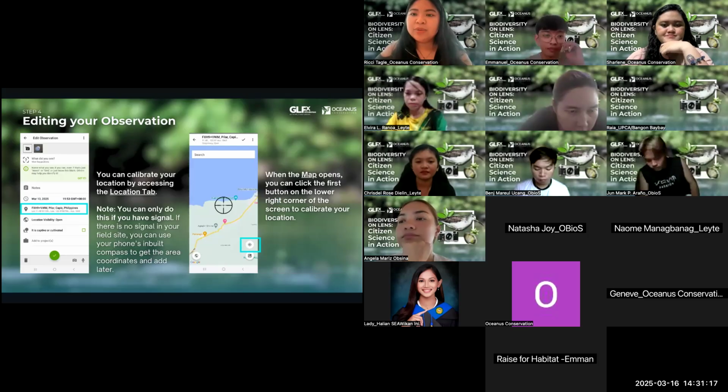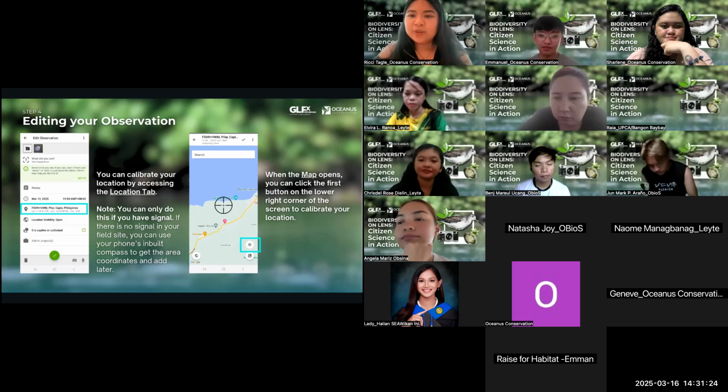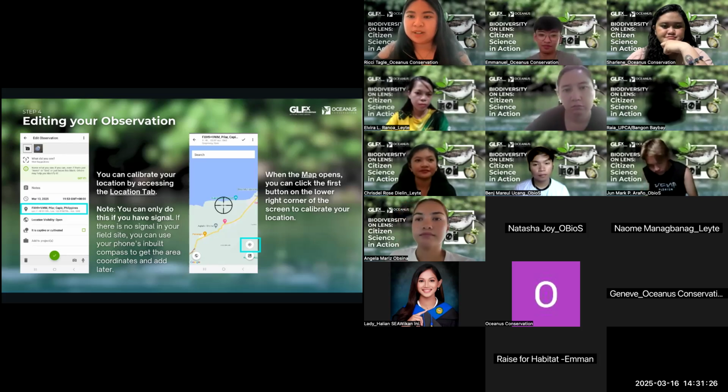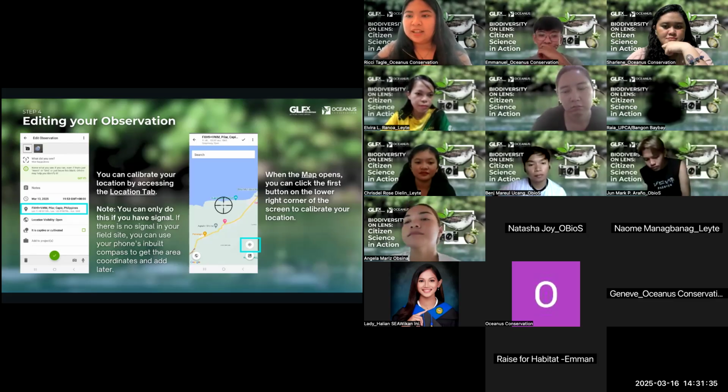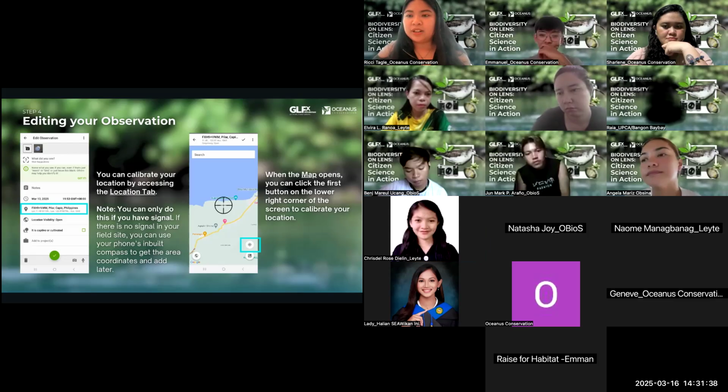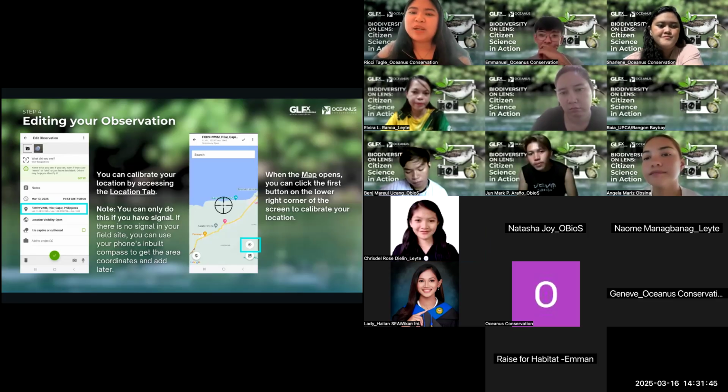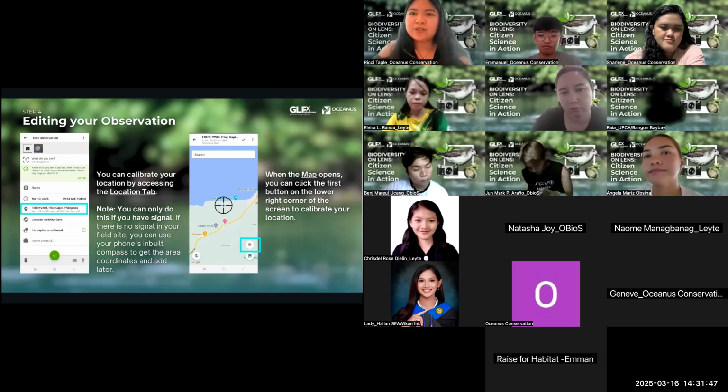Now, another way to get your location is if you're really in the area and you want to calibrate your GPS, you're still going to click the same tab, in location tab, and then this screen on the right will pop up. So there's the symbol that I highlighted in blue. If you click that, it will calibrate your exact location, or to the extent that your phone can calibrate your location, and then automatically makuha na siya. So it's good to do this per submission if you really want to get the exact location.